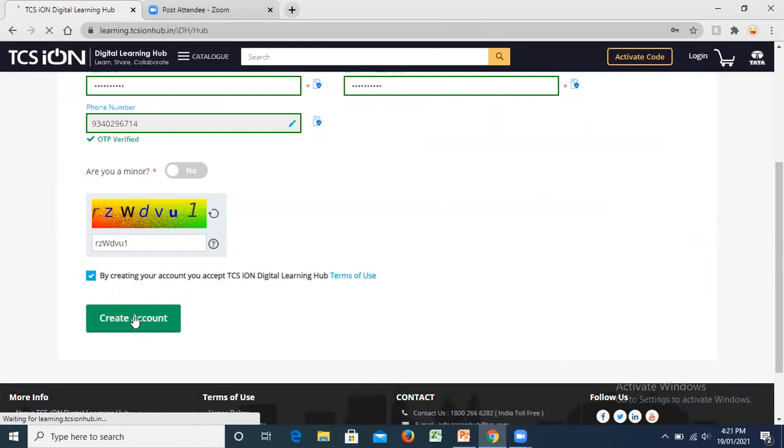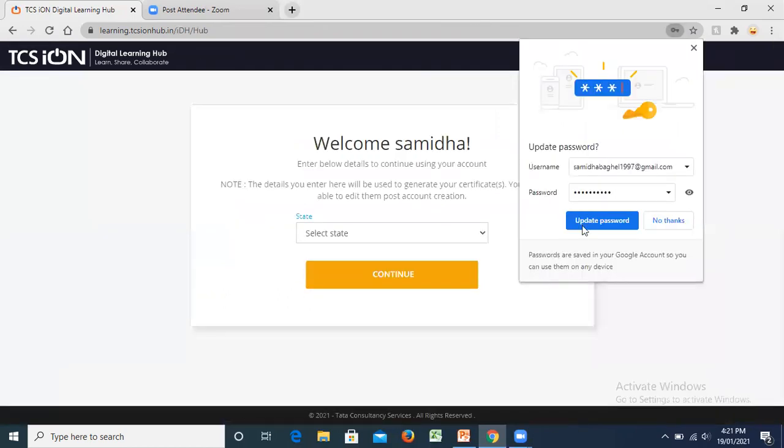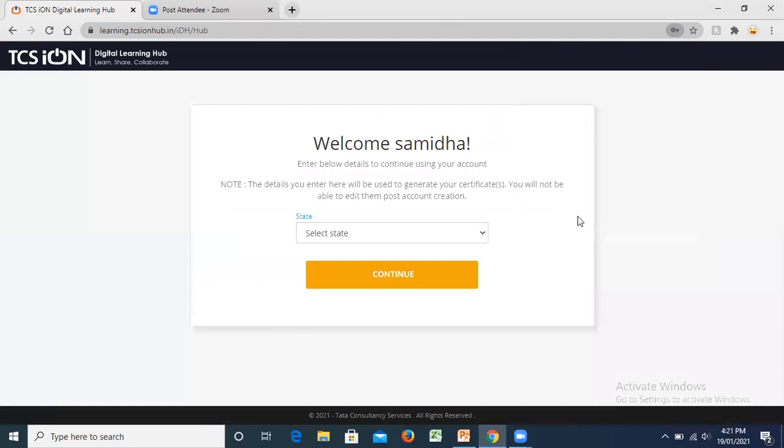Now it's very important that you log in at a time where your net is working properly, because you'll have to do it multiple times. Then enter the below details to continue using your accounts. This is not going to make any difference.